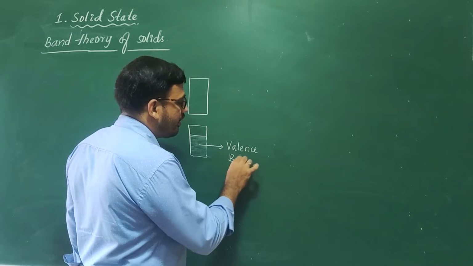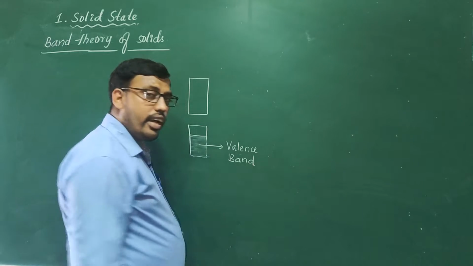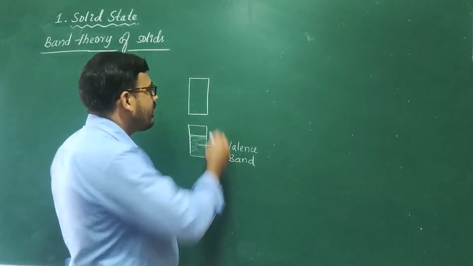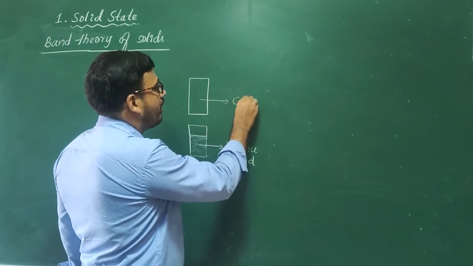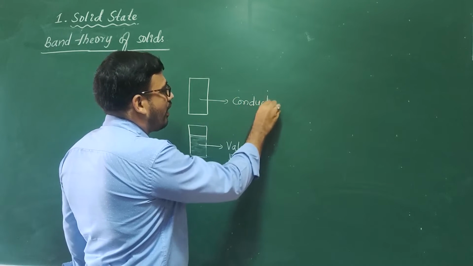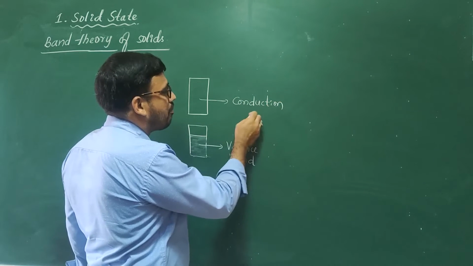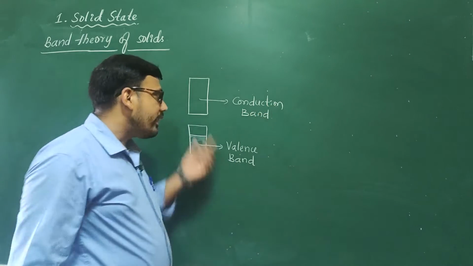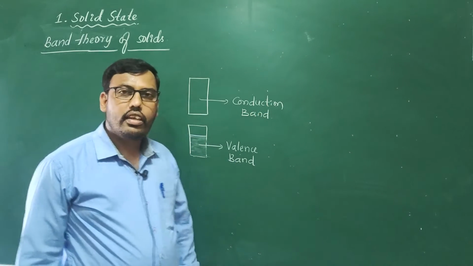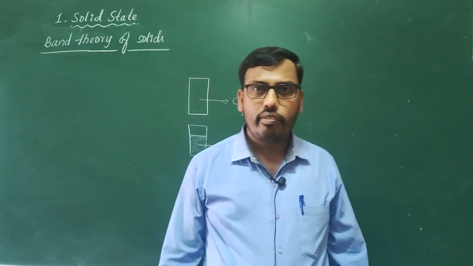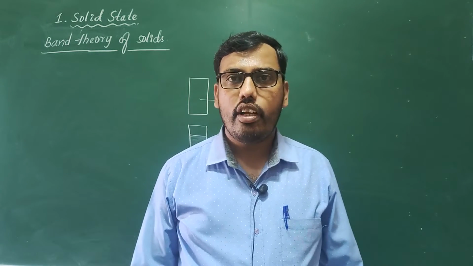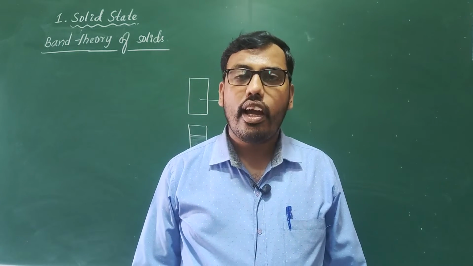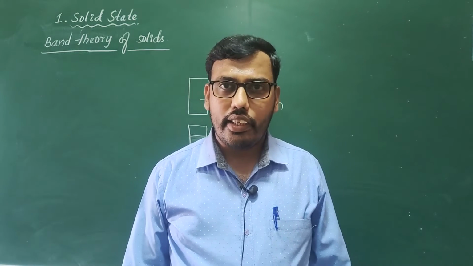Valence band, VB, I can say. And the higher energy, empty band is called the conduction band. By taking these two bands, we are able to explain the conductance of metals, that is conductors, insulators and semiconductors.